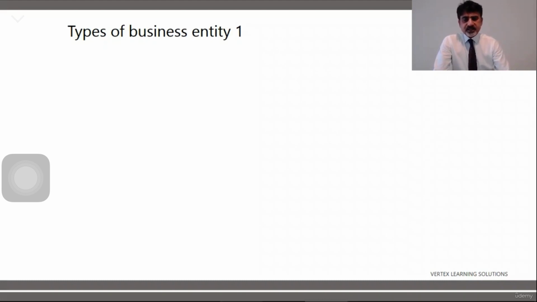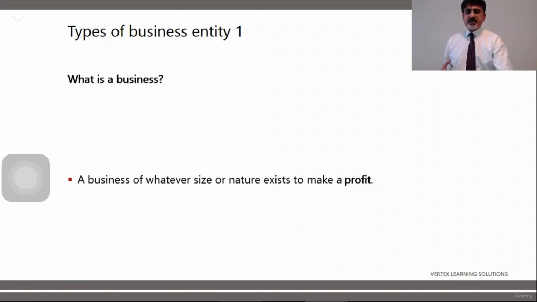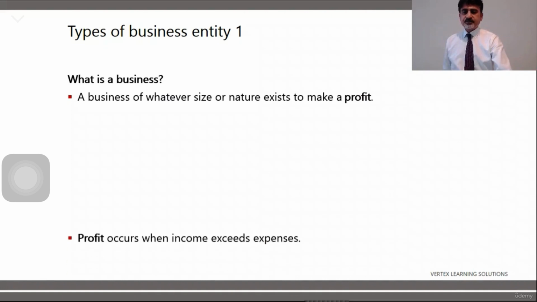Types of business entity. So what is a business? Now if you see the definition of business in any dictionary, probably the Oxford Dictionary or whatever, it would say that a business is an activity which is taken up with an intention to make profit. So when you are doing business, the objective of business is to make profit. So this is the definition of business, and whatever size or nature it has, in order to exist, it must make profit.